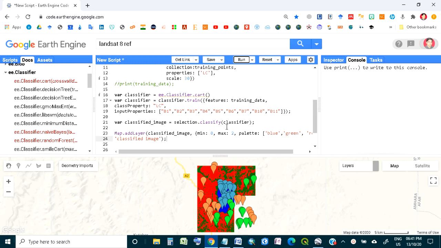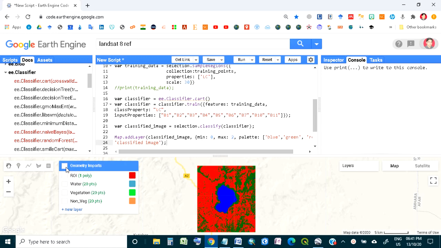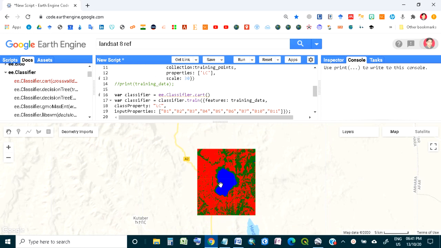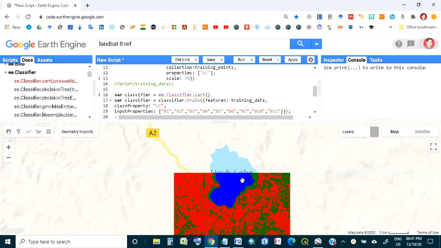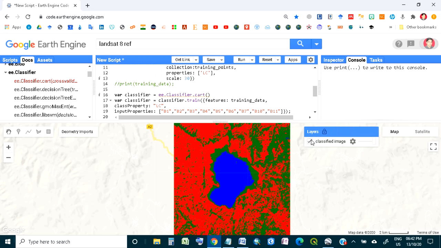So we have got the classified image, and now this is our result here. As you can see, the blue area is showing the water area, the red color is showing the non-vegetated area, and the green color is showing the vegetation here.